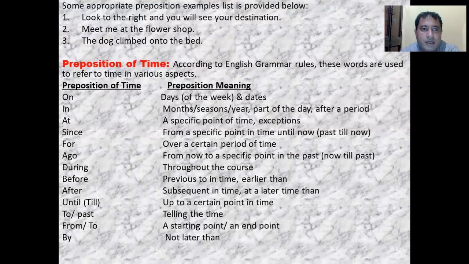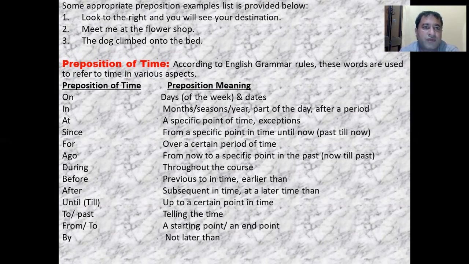Now some appropriate prepositions of direction and their examples. Look to the right and you will see your destination. Here the person is telling you the direction, meaning you need to turn your head to the right. So the word "to" here is showing you the direction. Look to the right, then you will see your destination.